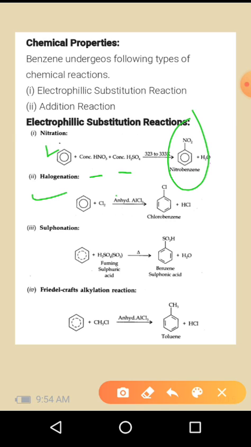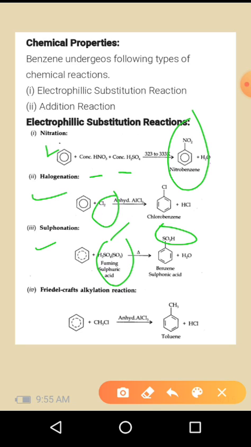In halogenation, we use a halogen molecule in presence of anhydrous AlCl3, it will give chlorobenzene. In sulfonation, we use fuming sulfuric acid, concentrated sulfuric acid H2SO4 or SO3, so it will produce benzene sulfonic acid. SO3H is the electrophile in this fuming sulfuric acid compound.